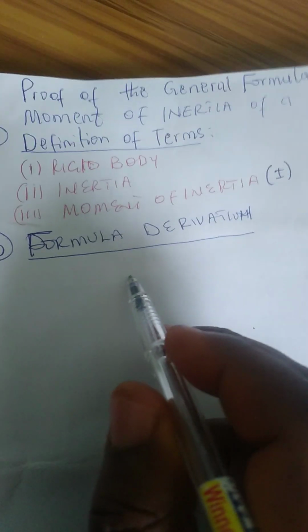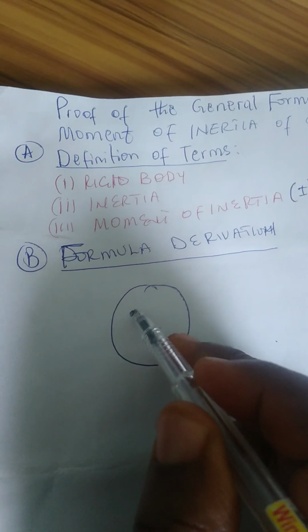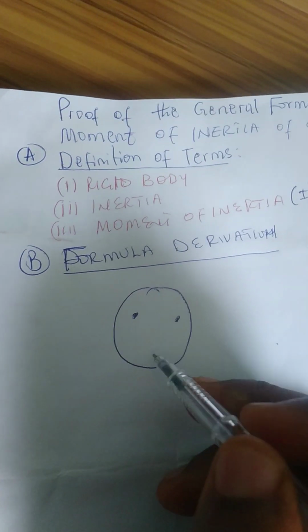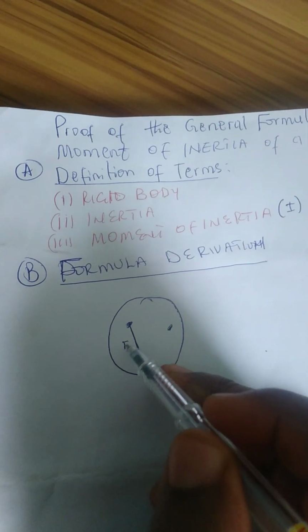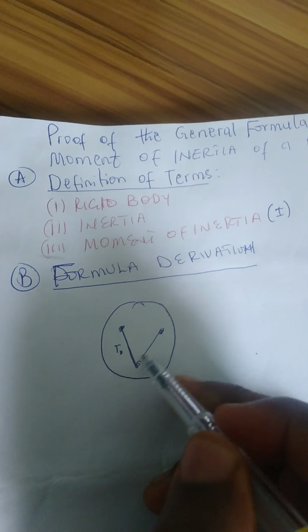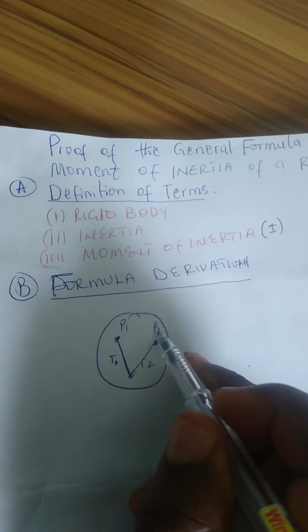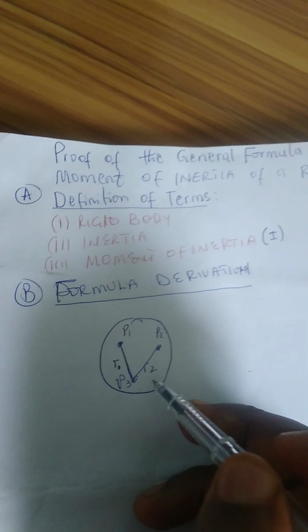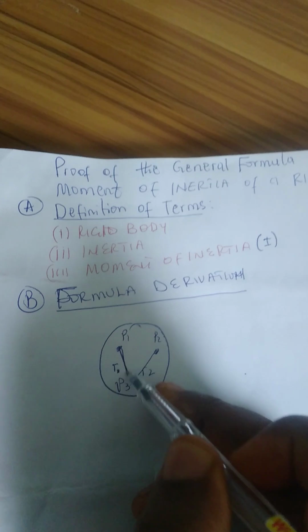What is a rigid body? A rigid body is a solid body that consists of particles. Let's say this particle, another particle there, and there. If there is a distance between this particle, let's say R1, and between this particle R2, the particles P1, P2, P3, for instance, between particle P1 and P3, the distance between them is constant.